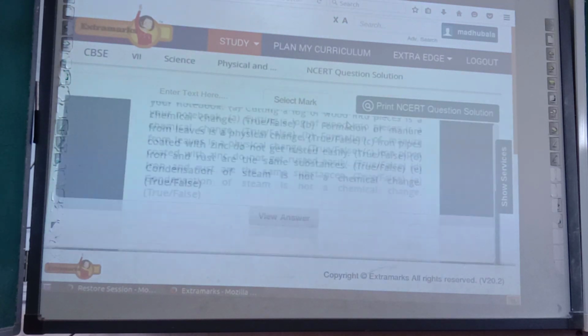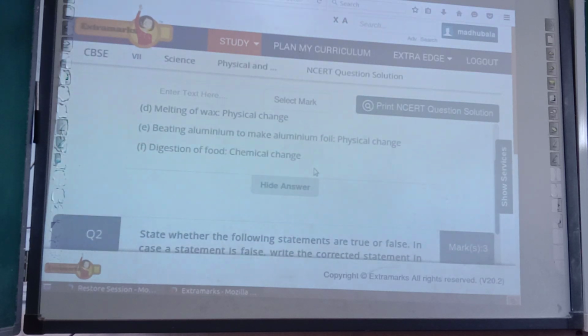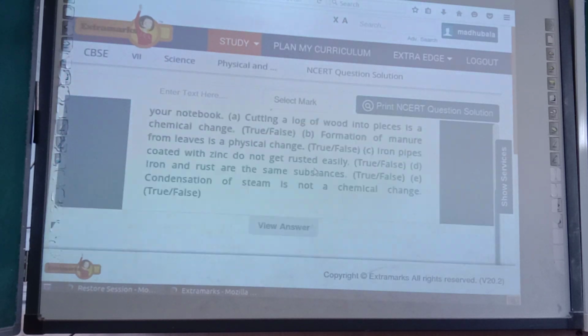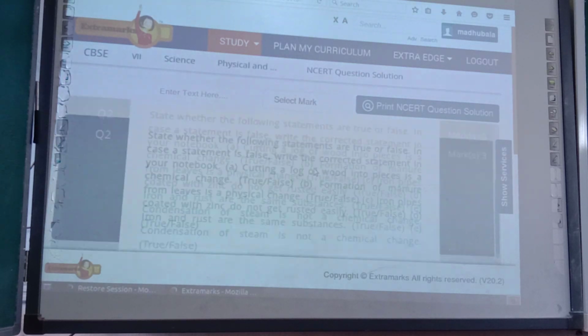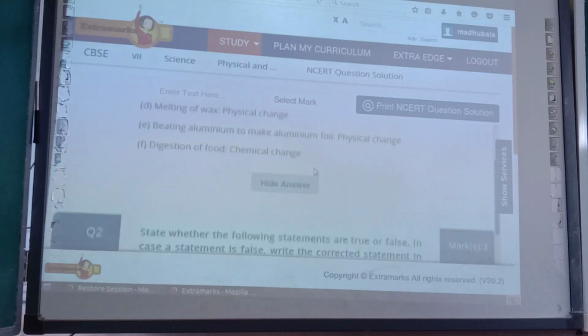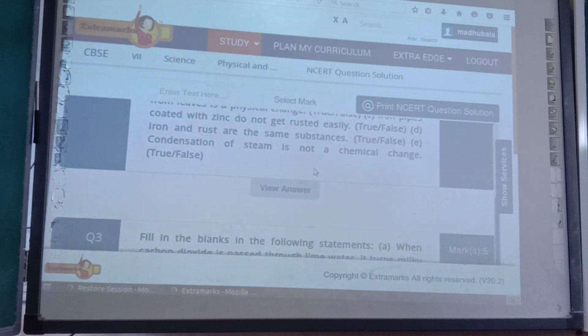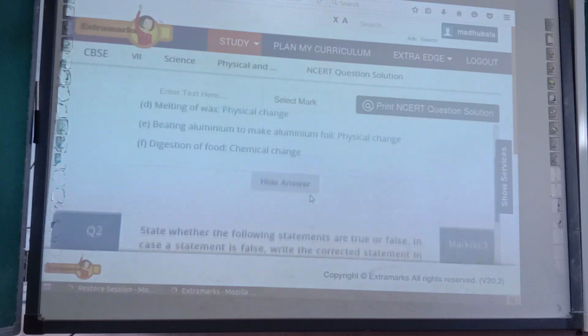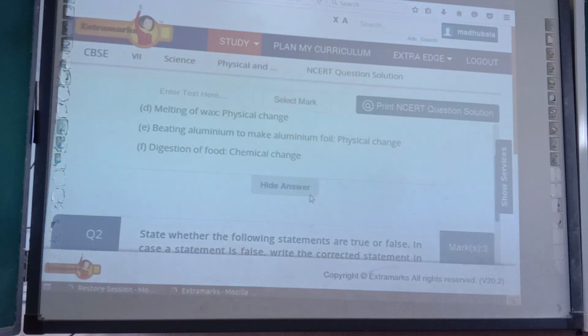Now question number 2. Question number 2 is related to true and false. State whether the following statements are true or false. In case a statement is false, write the correct statement.